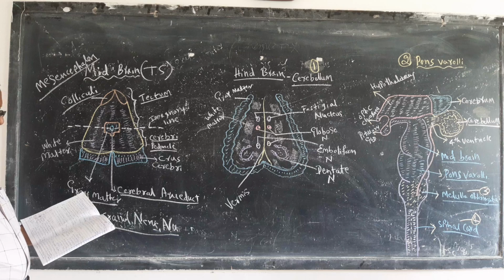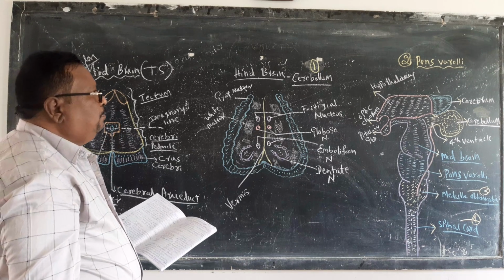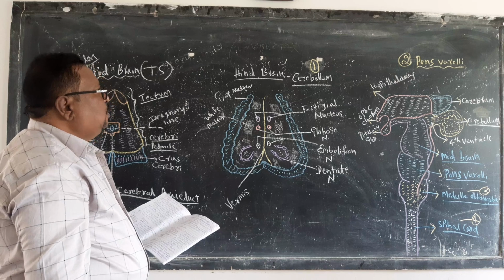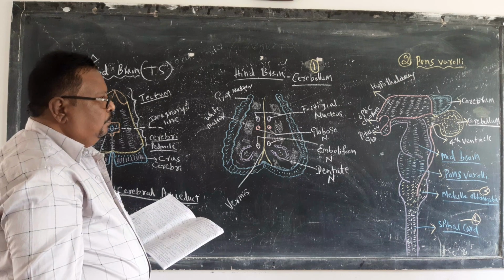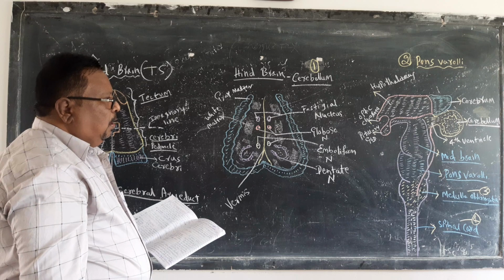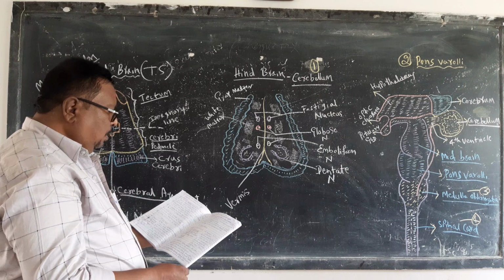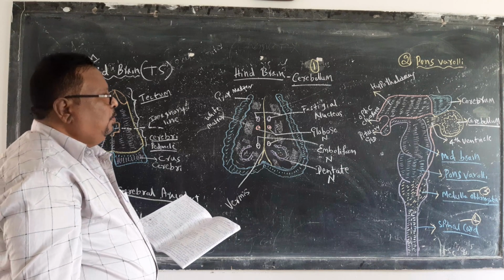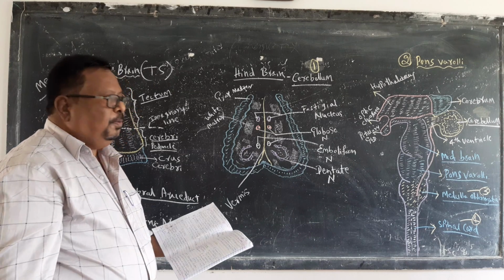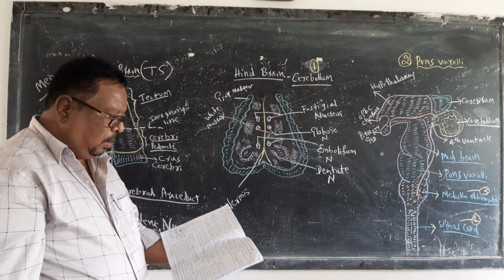Coming to the hindbrain, there are four different parts. The first is the cerebellum, second is pons varolii, third is medulla oblongata, and fourth is spinal cord.